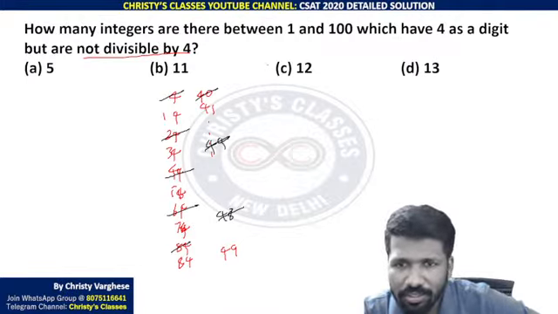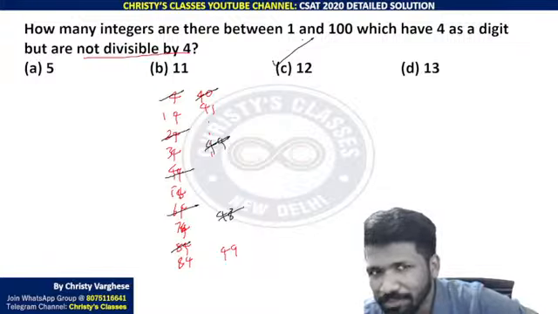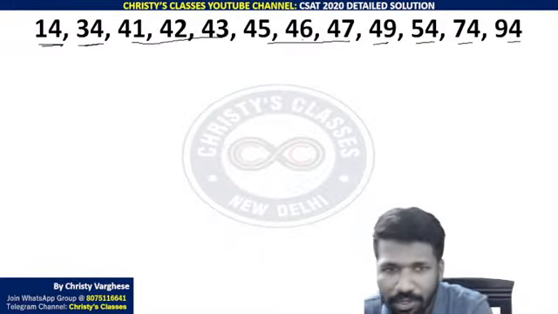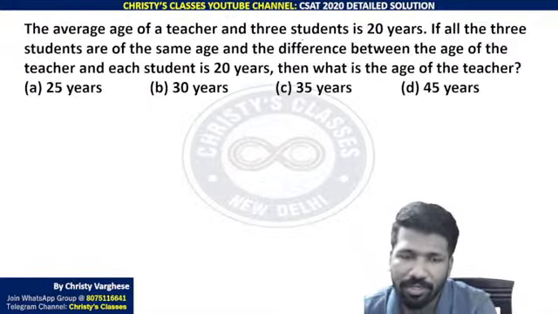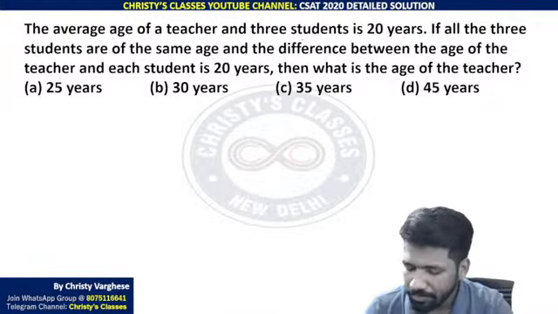Here using fundamental principle of counting or any other permutation technique is difficult because of that extra condition, not divisible by 4. That is why we have to list it out. That is better. And another question from average chapter. Please make a try.